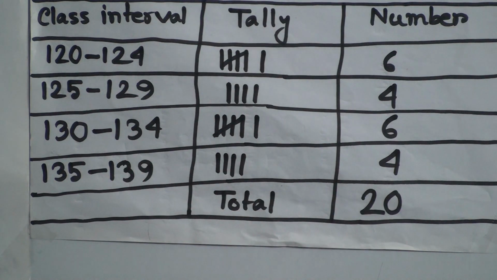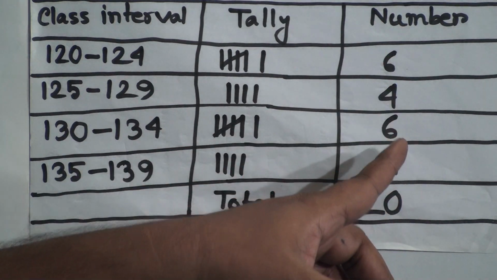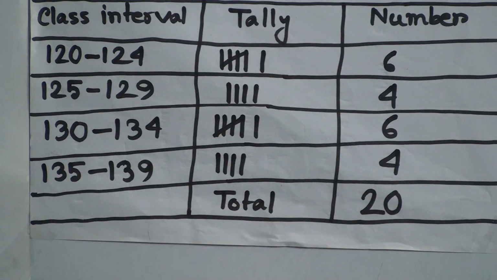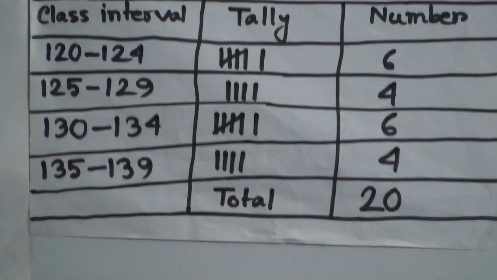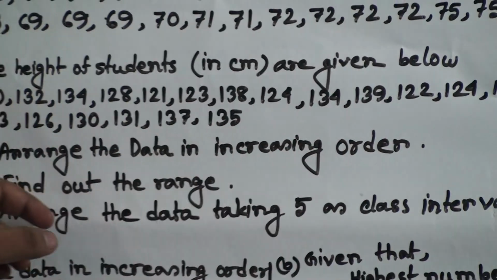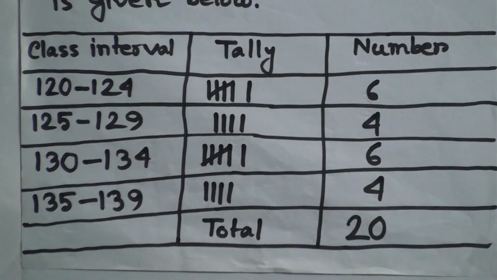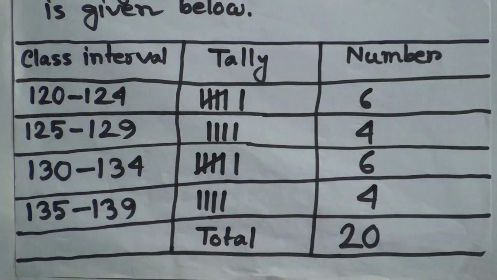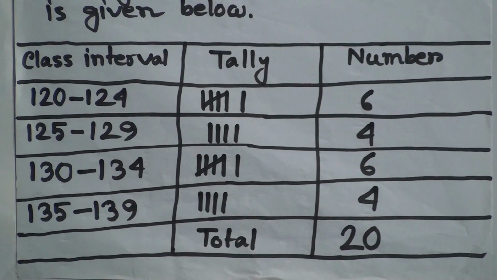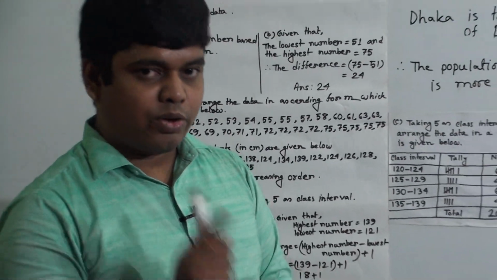Now we find out the total. So total equals 6 plus 4 plus 6 plus 4. If we add, we get 20, because we know the total number is 20. From where? From these numbers: 1, 2, 3, 4, 5, 6, 7, 8, 9, 10, 11, 12, 13, 14, 15, 16, 17, 18, 19, 20. My dear student, this is 20. If this is 20, then your answer is right. But if it is less than 20 or more than 20, that means your answer is wrong. So finally you check your answer by yourself whether it is right or wrong. I hope you have understood.